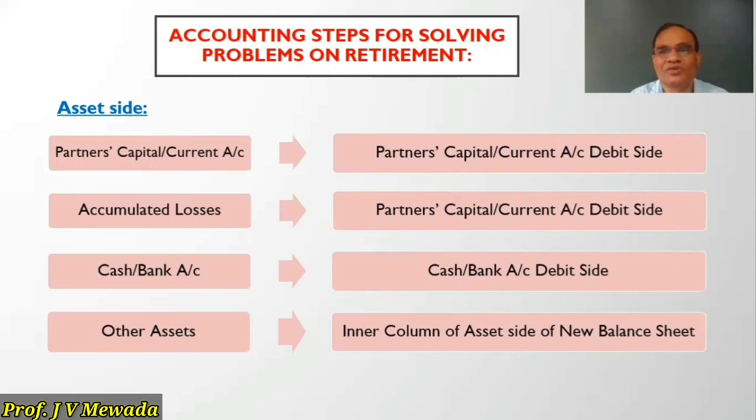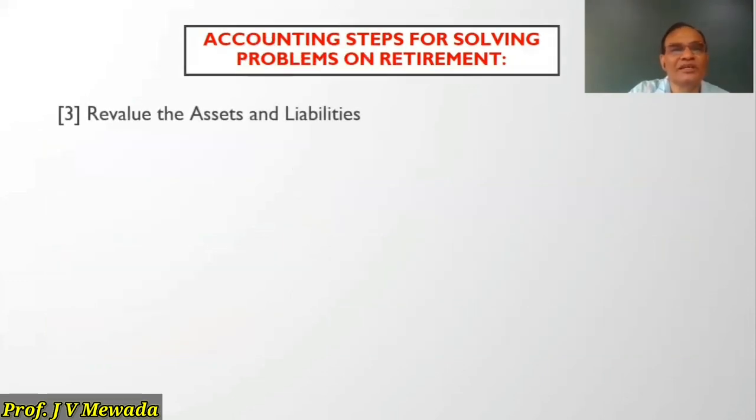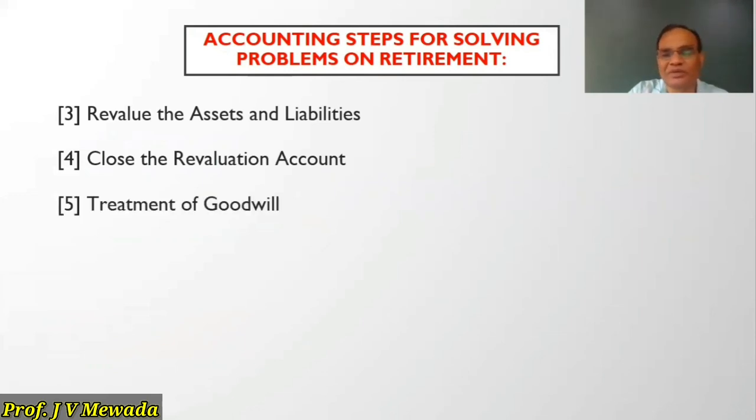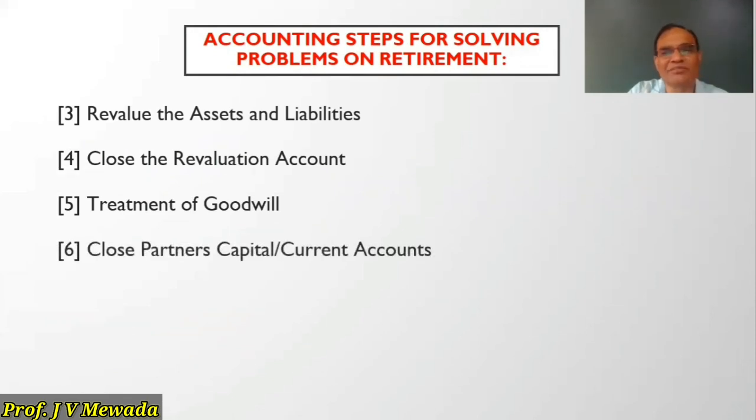Cash and bank. So we are going to open cash and bank account on the debit side. Other assets. If there is an adjustment, then we are going to write on the inner column. Otherwise, we are going to write in the outer column of the new balance sheet. Then we are having third step, revalue the assets and liabilities. As I explained you before, revalue the assets and liabilities, close the revaluation account, get the profit or loss on the revaluation, transfer to the partner's capital account. Then you do the treatment, whatever treatment is given in the problem that you have to do. Okay. And then close partner's capital or current account.